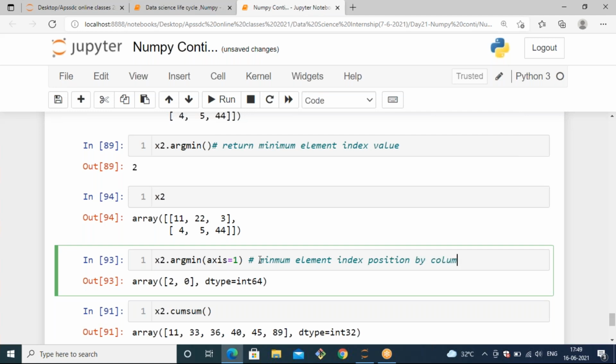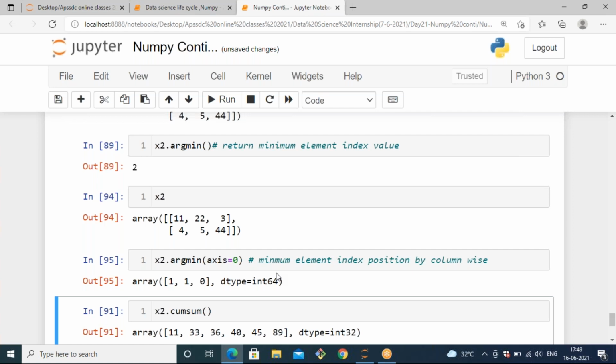If I pass axis 0, the result is 1 1 0, which means we have a minimum value in the position of 1, and here also 1, and here 0.